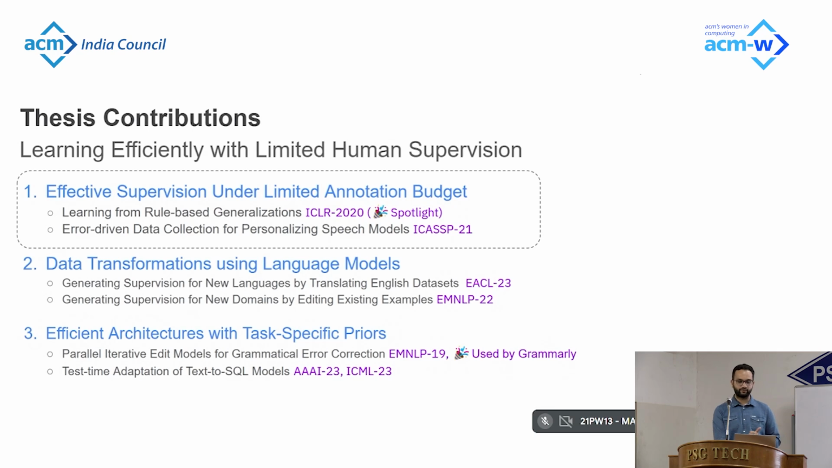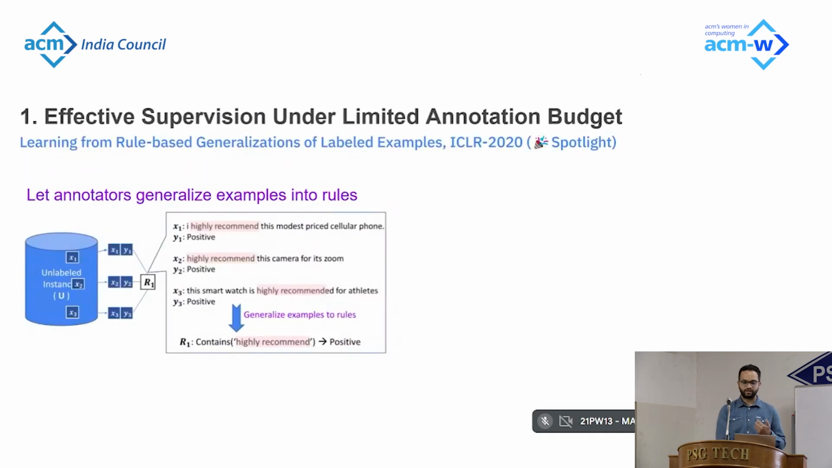So let me dive into the first part of the talk, where I will be talking about how to collect efficient supervision under limited annotation budgets. So typically for classification tasks, human annotators are only asked to provide ground truth labels. However, human annotators can provide richer forms of information, and our work considers asking human annotators to generalize their examples into rules.